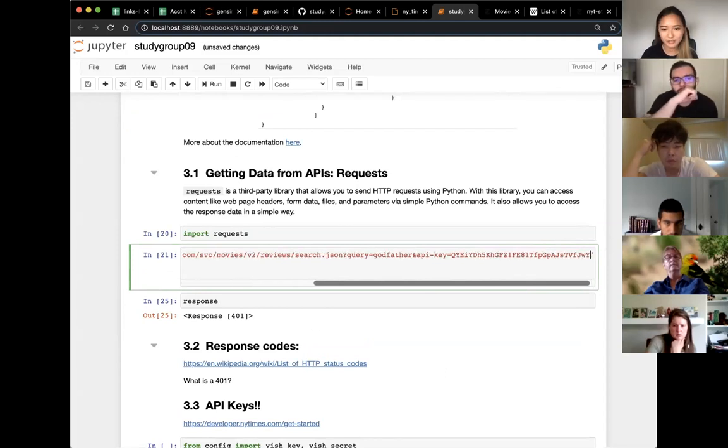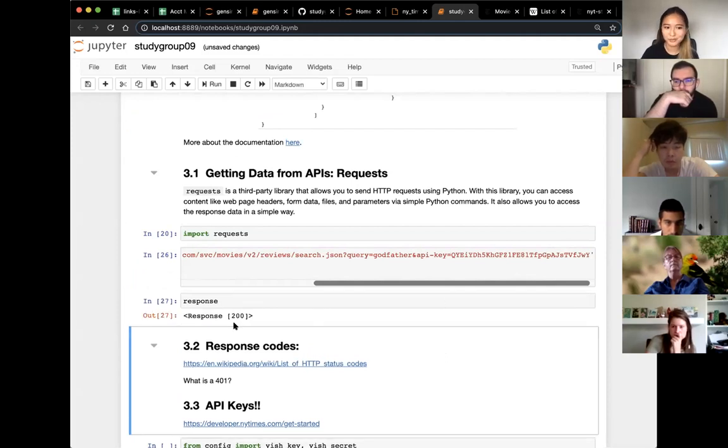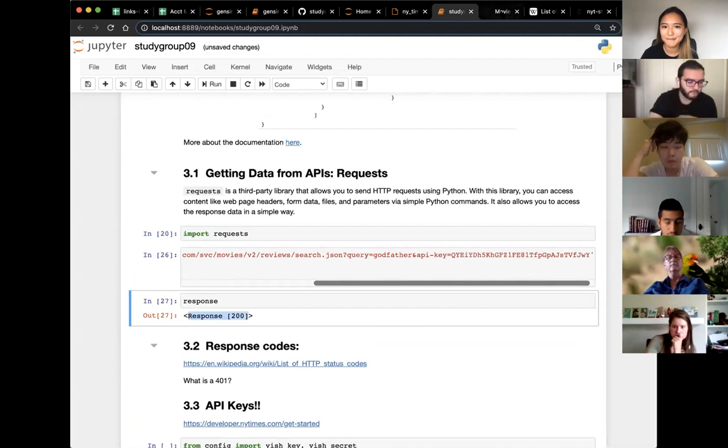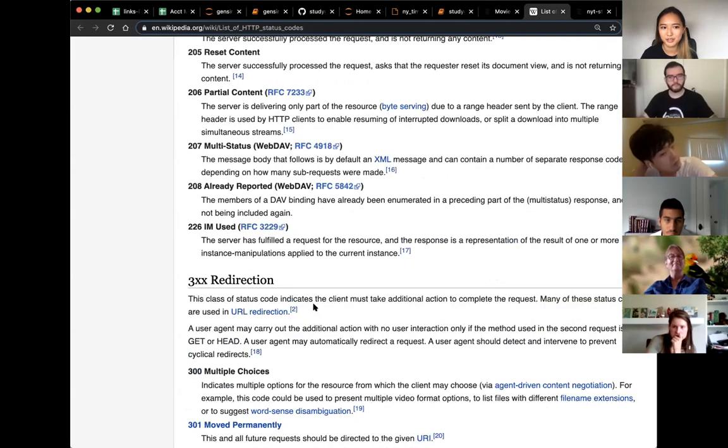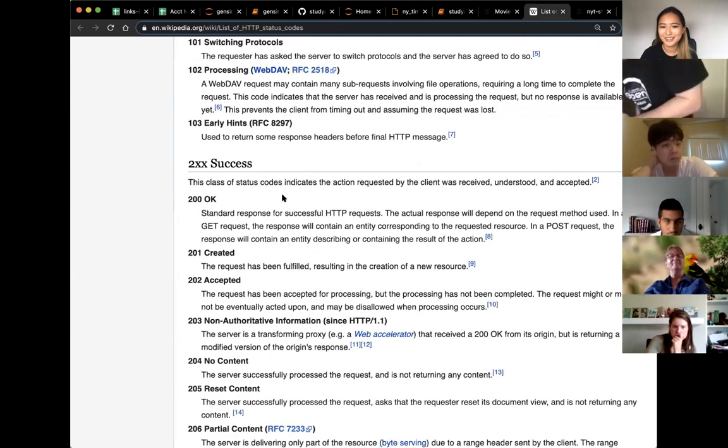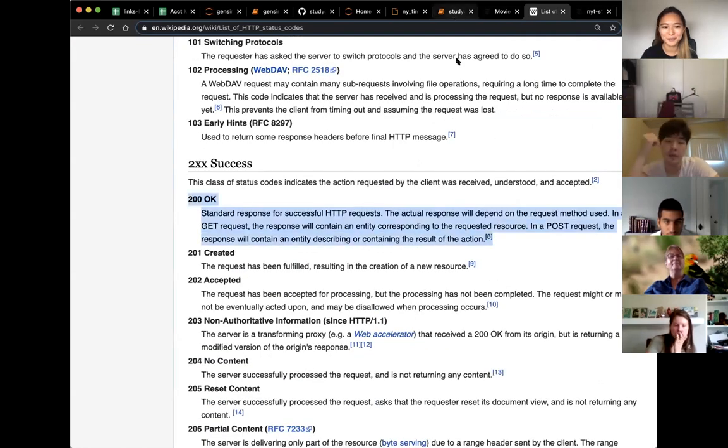I'm going to paste that key over here. Let's run that. Cool, we got a response 200. So after I added my API key, the response changed. So let's take a look at what 200 is. And 200 is okay, so that's awesome.